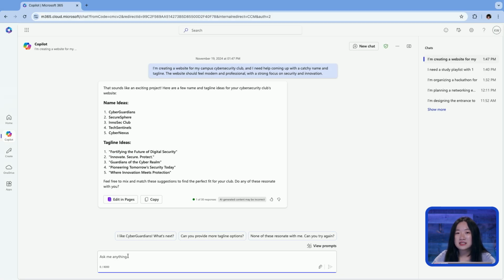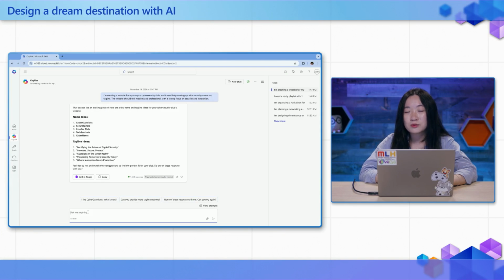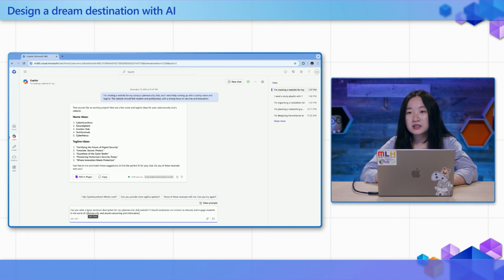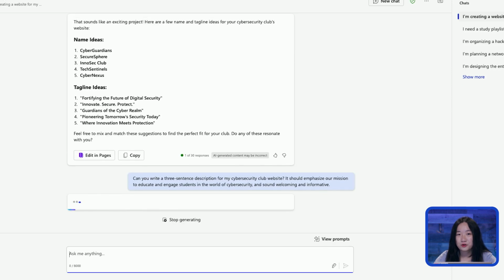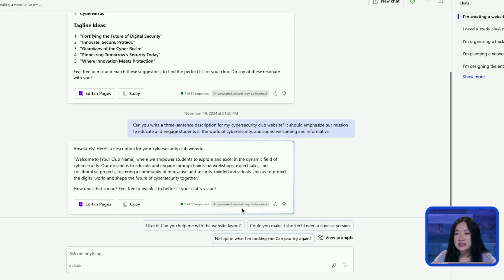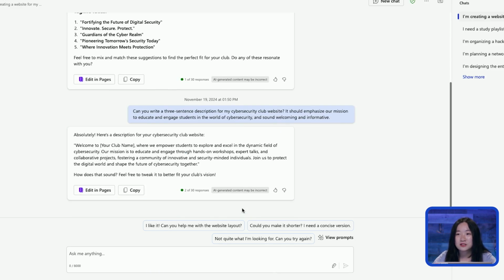Now that you have a name and tagline, it's time to create a short description for your website. This is your chance to highlight what your platform or your club does, why it's important, and what makes it unique. Think of this as your elevator pitch. So I'm going to ask Copilot, can you write a 3-sentence description for my cybersecurity club website? It should emphasize our mission to educate and engage students in the world of cybersecurity and sound welcoming and informative. And here it says, absolutely, here's a description for your cybersecurity club.